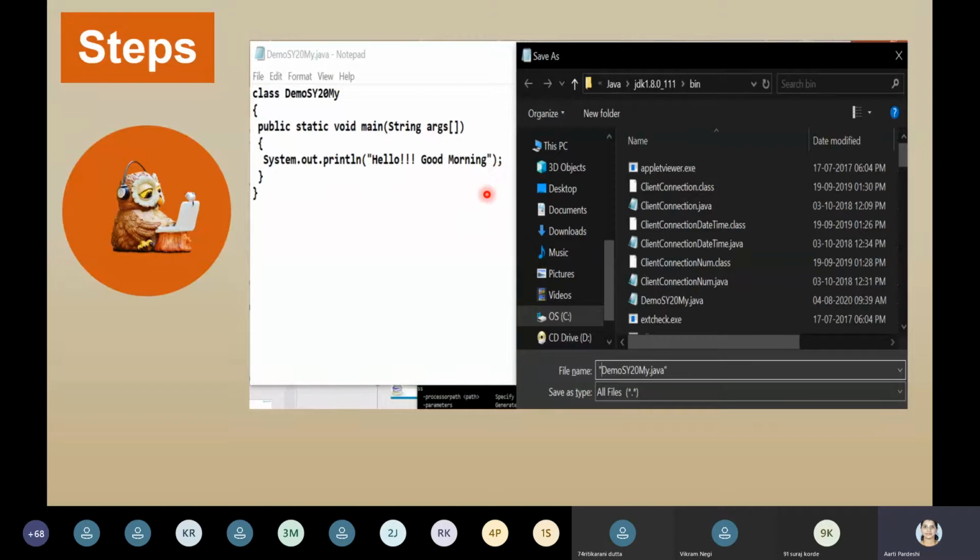Where to save it? We are going to save it in JDK 1.8 and bin. And how to save it? In the file name, mention the double quotes so that no other extension like .txt will be added. And in save as type, mention all files. Then click on save.